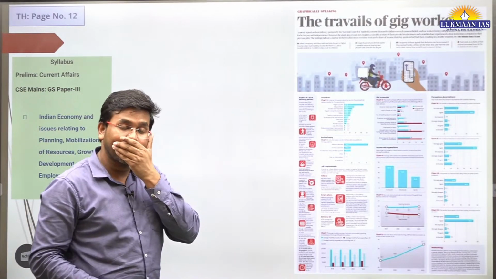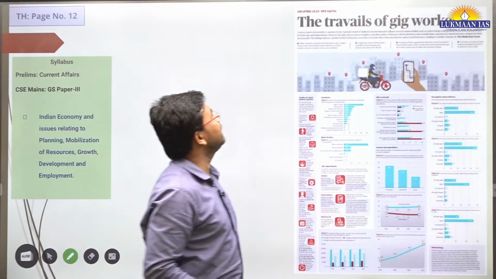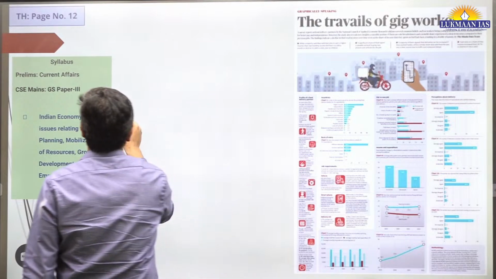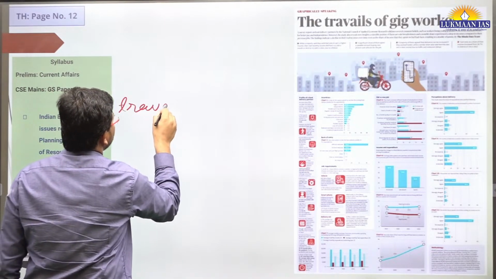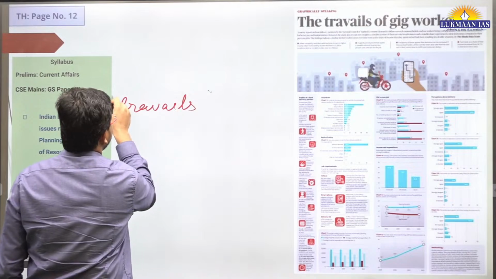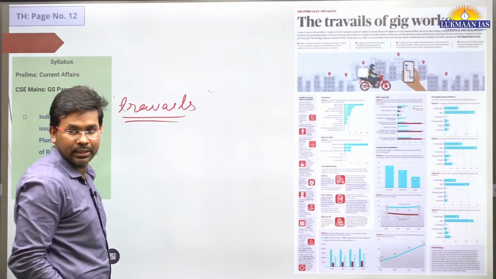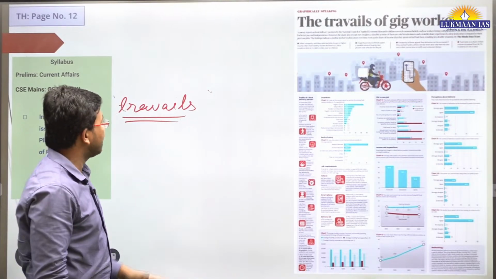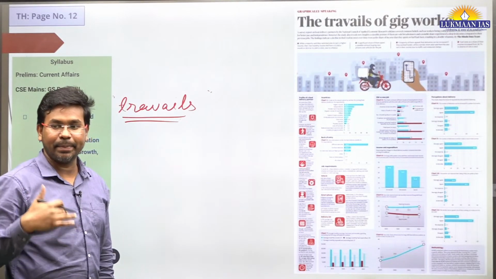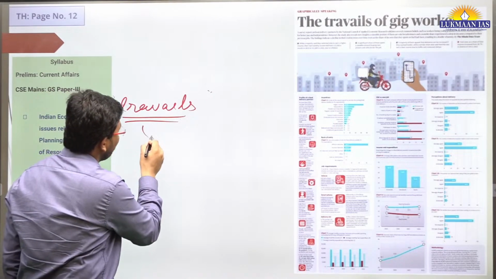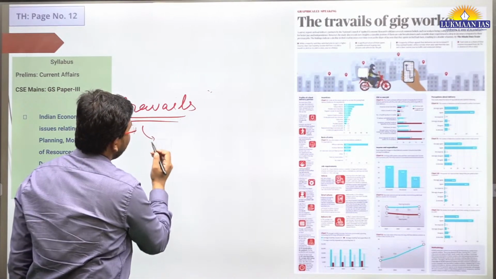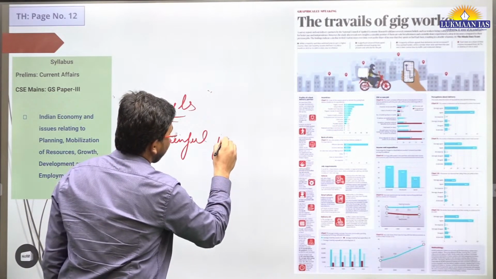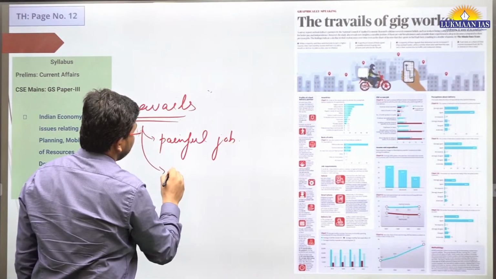Then we have another topic. This topic says the travails of gig workers. Now we need to understand what we mean by this travails. The travails of the gig workers. So travails means the pain of doing a job. If you are doing a job which is painful, a painful job, or let's say hardships.